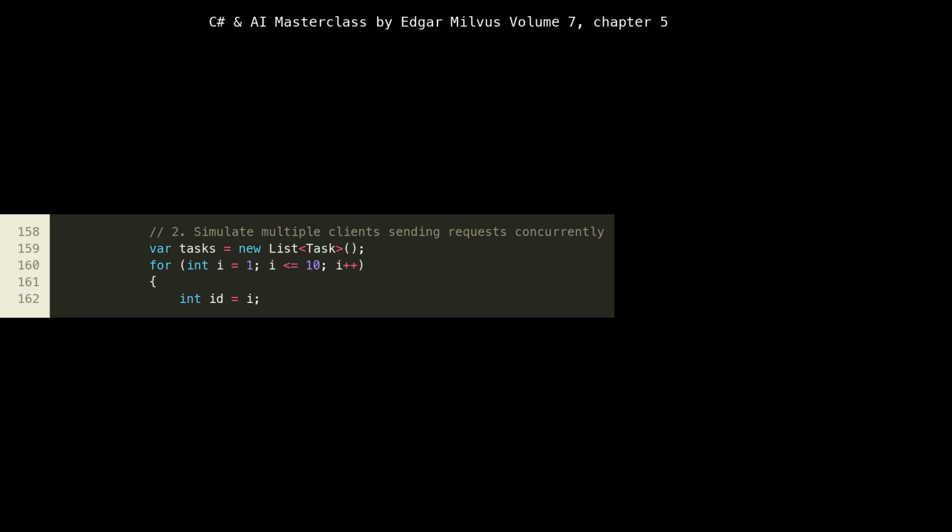This section, lines 158 to 162, begins simulating concurrent client requests. We create a list of tasks to hold the asynchronous operations. The for loop iterates 10 times, representing 10 different clients or requests. Each iteration launches a new Task.Run, line 162, which executes asynchronously on a thread pool thread, mimicking real-world concurrent client interactions with a microservice. This highlights how the inference engine is designed to handle multiple incoming requests simultaneously.